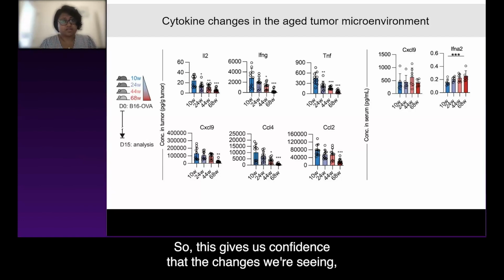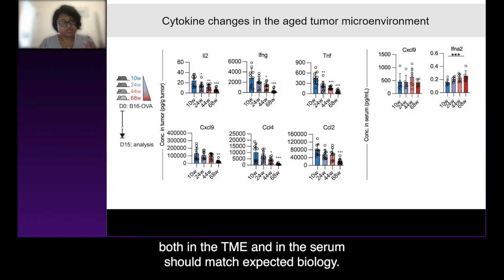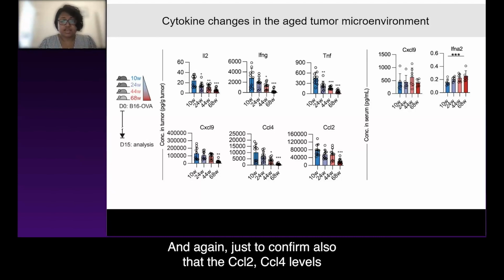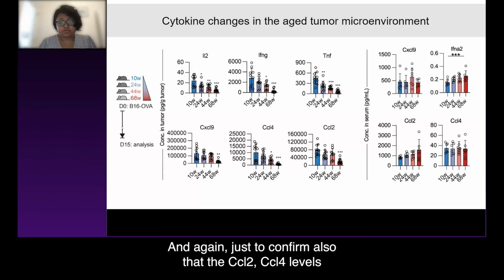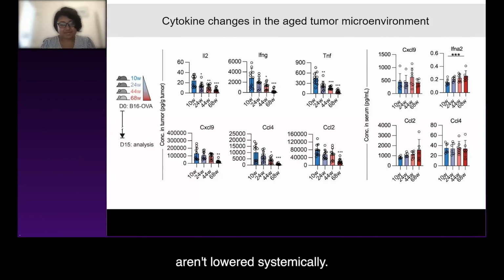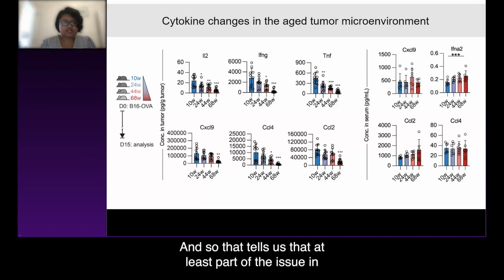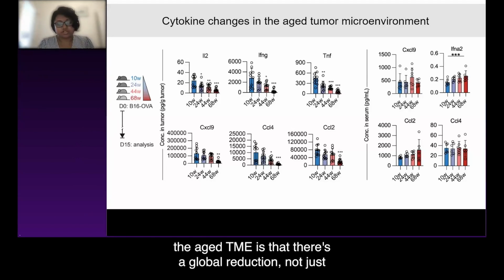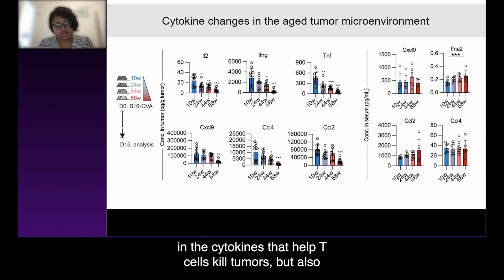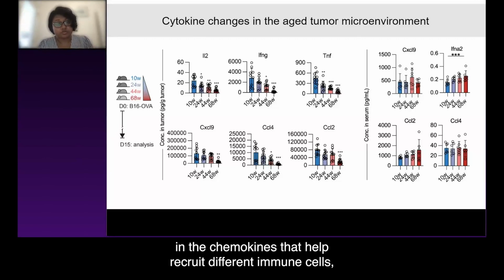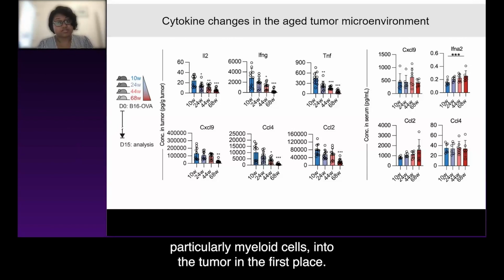So this gives us confidence that the changes we're seeing both in the TME and in the serum should match expected biology. And again, just to confirm also that the CCL2, CCL4 levels aren't lowered systemically. And so that tells us that at least part of the issue in the HTME is that there's a global reduction, not just in the cytokines that help T cells kill tumors, but also in the chemokines that help recruit different immune cells, particularly myeloid cells, into the tumor in the first place.